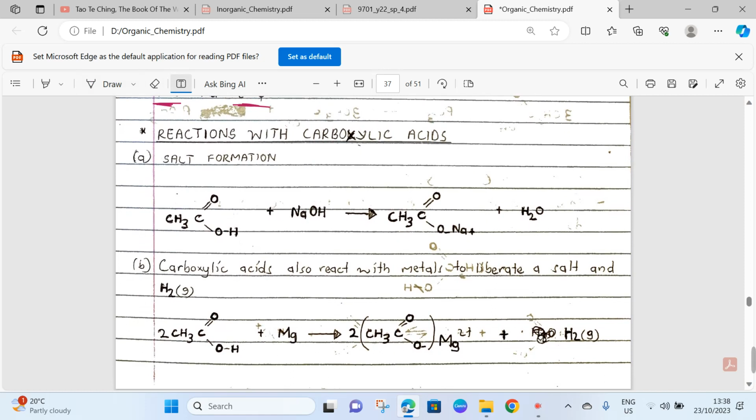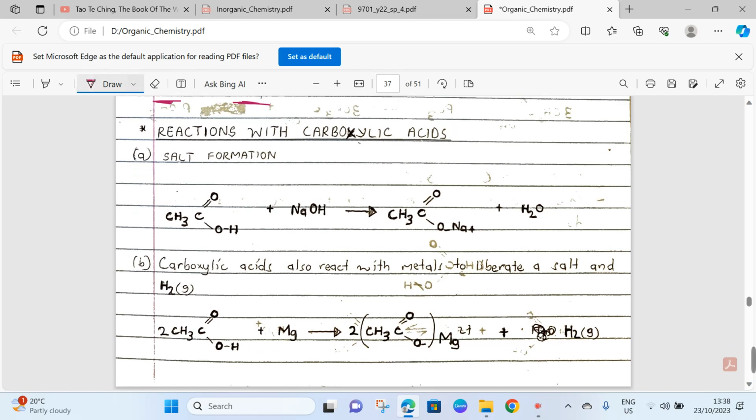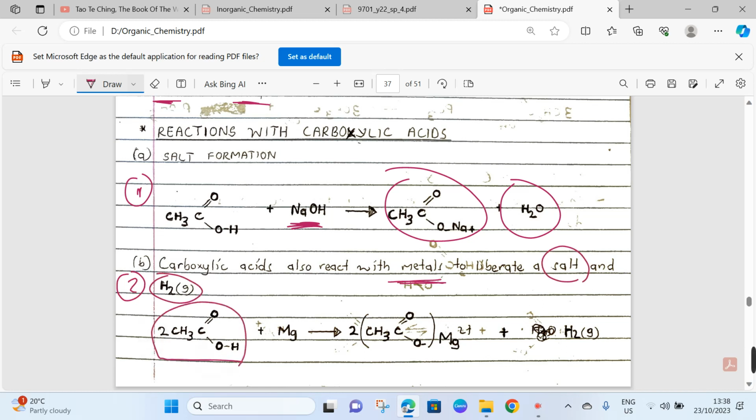Let's move on to another subheading, whereby we're dealing with reactions that have to do with carboxylic acids. Carboxylic acids being acids, right? They react with bases such as sodium hydroxide to produce a salt and water, right? The next reaction is that carboxylic acids react with metals to liberate a salt and hydrogen gas. This is a typical example: our carboxylic acid plus our metal, resulting in the formation of our salt plus our hydrogen gas.